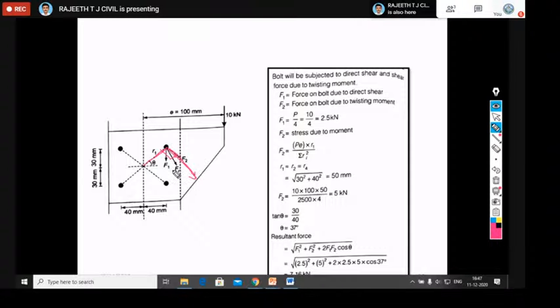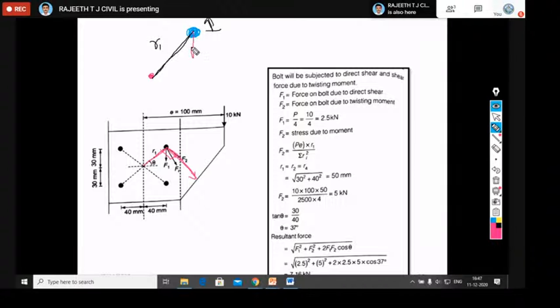At 90 degrees. Whereas F1, I will draw separately here. This is the center of the joint. Here you have considered the bolts. This is the extreme bolt. You join these two using the radial line, that is R1, since you are considering bolt number 1. Then what you should mark here is F1, that is due to direct shear.